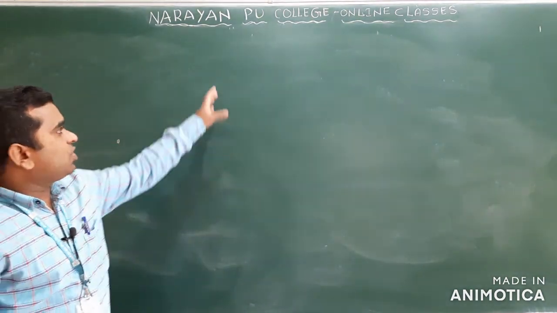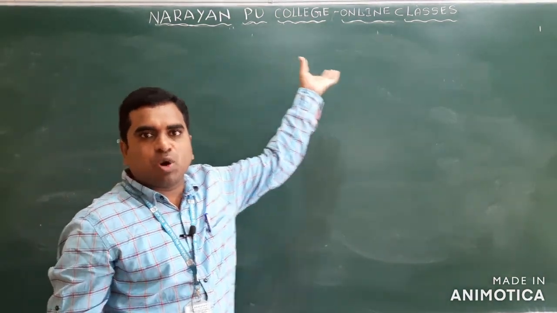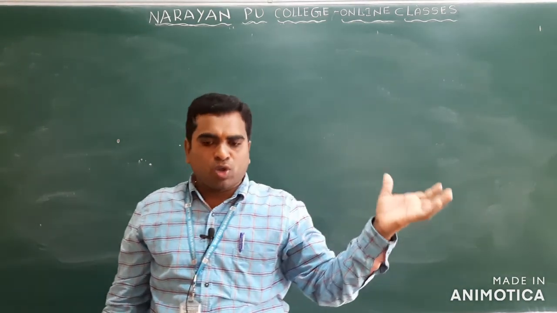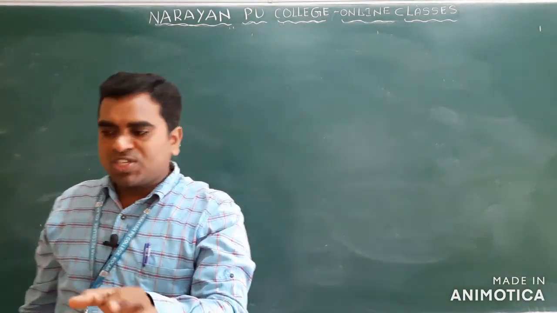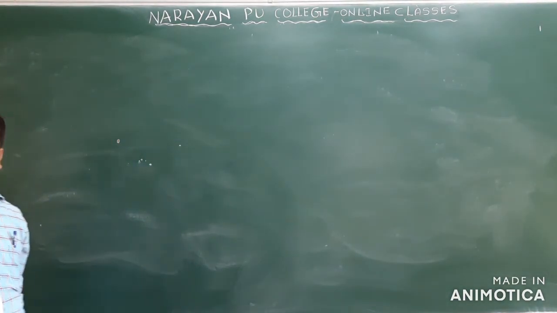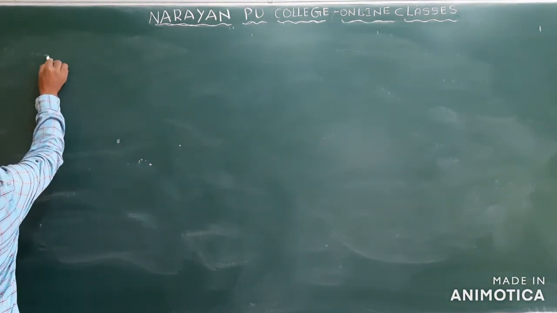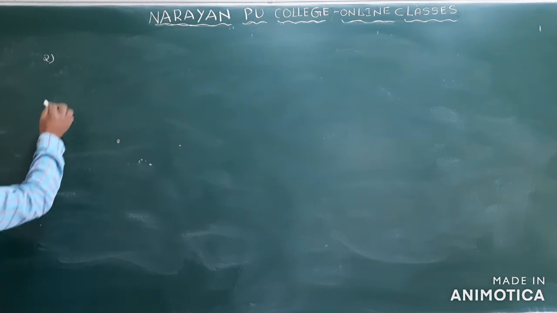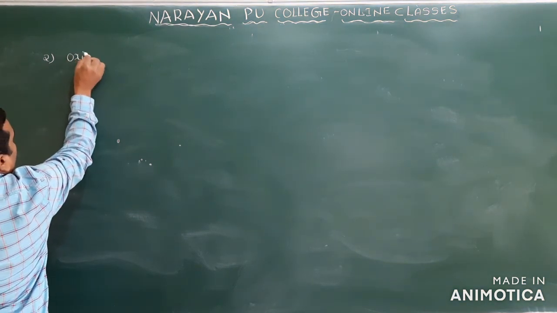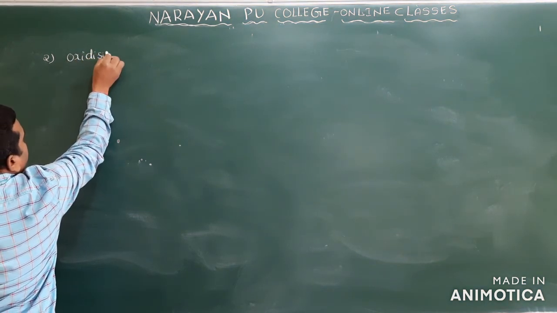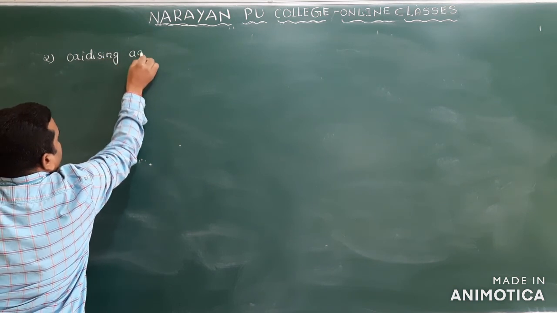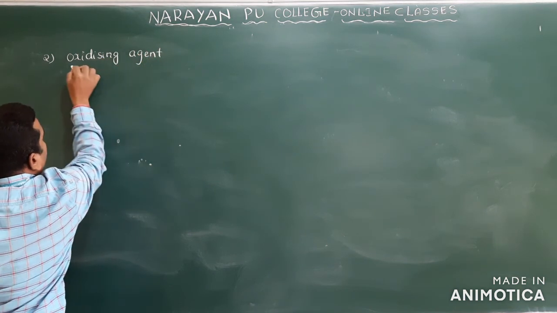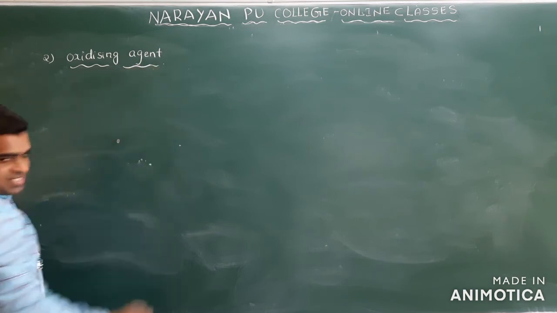The first chemical property we have already mentioned, decomposition. Ozone being an unstable molecule easily undergoes decomposition and gives stable oxygen. And the second property is oxidizing agent. Very important, this is oxidizing agent.